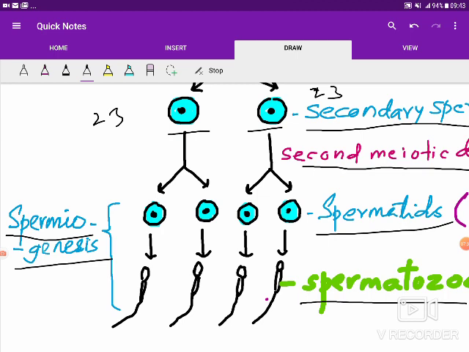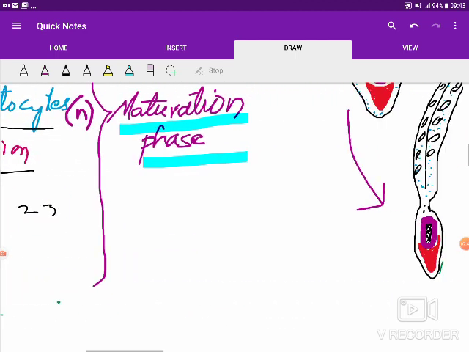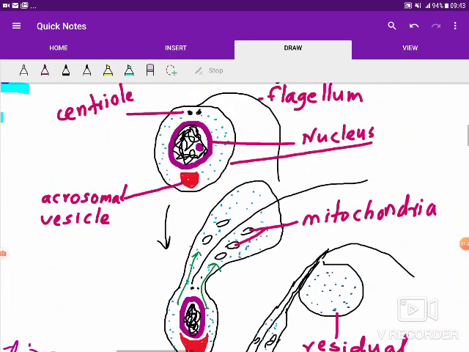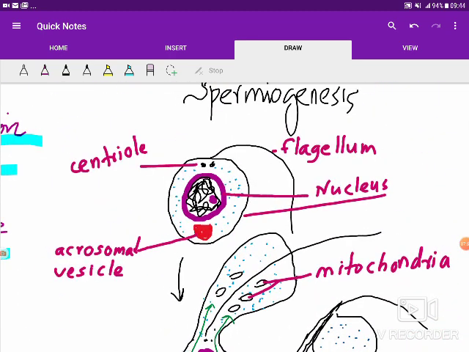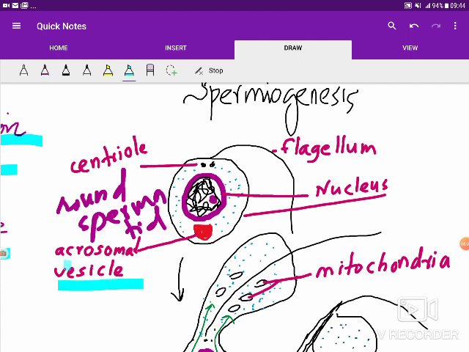Now let's have a look at how spermiogenesis actually takes place. We'll just go through the diagrams quickly. We see here the round spermatid, which has a round nucleus, and an acrosome vesicle has developed from the Golgi bodies that contains lytic enzymes.